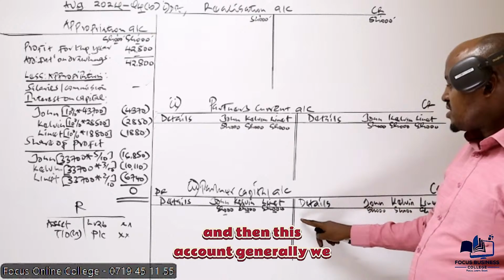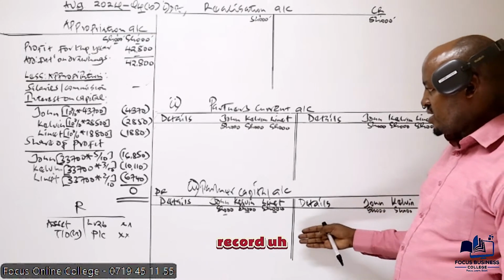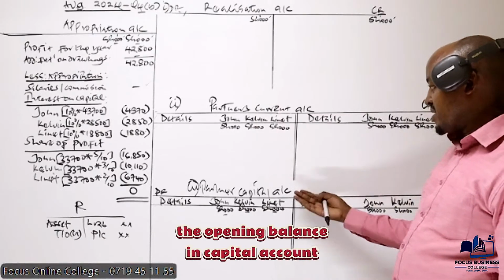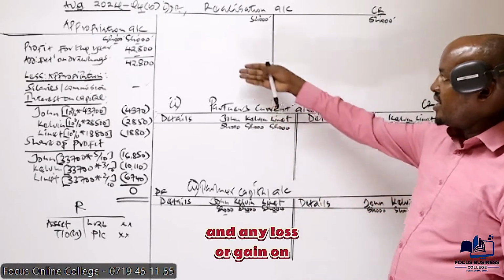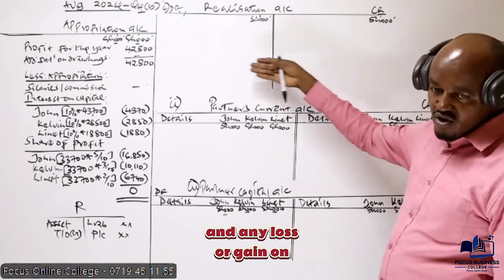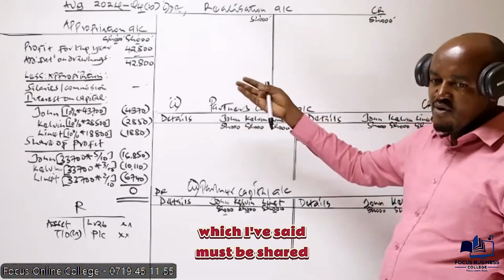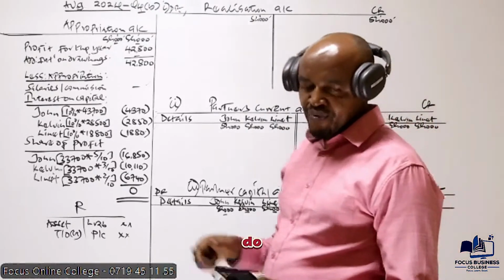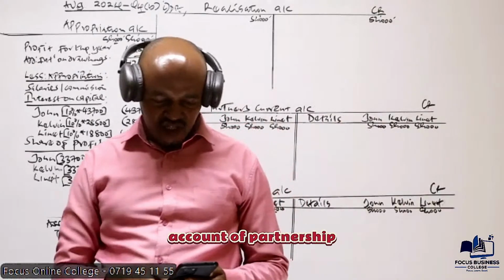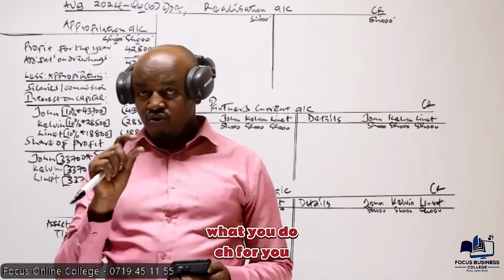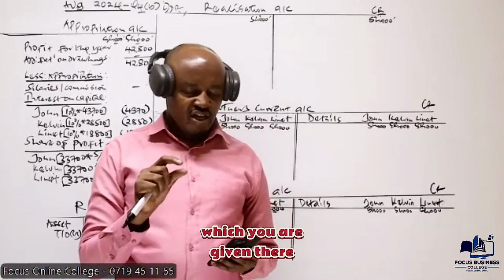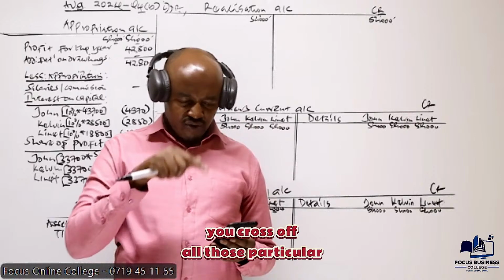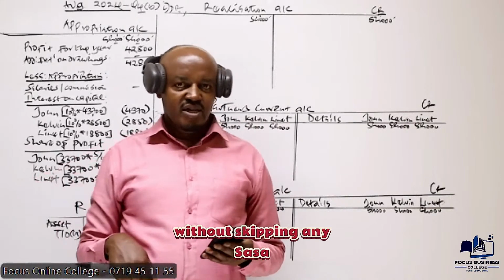And then in this account generally we record the opening balance in the partners' capital account, and any loss or gain on realization, which you have said must be shared among partners using the profit and loss sharing ratio. But basically what we need to do when closing the books of account of a partnership, for you to get it right, go back to the trial balance which you're given here, and you need to close all those accounts. You close off all those particular accounts without skipping any.